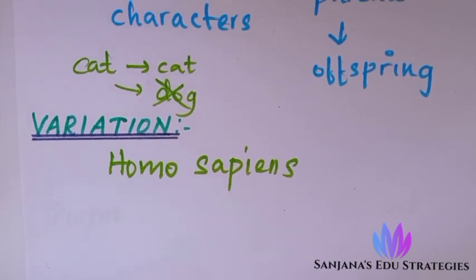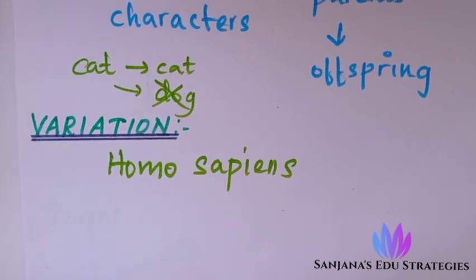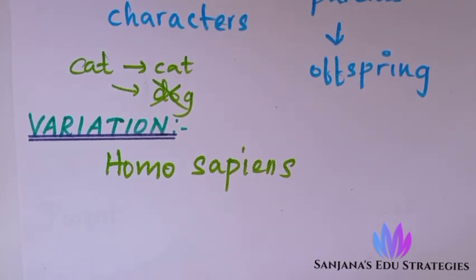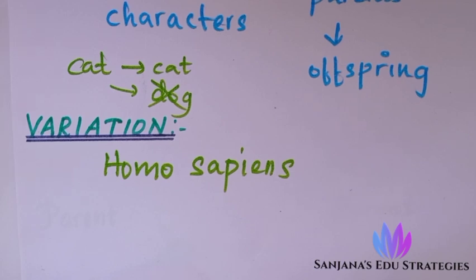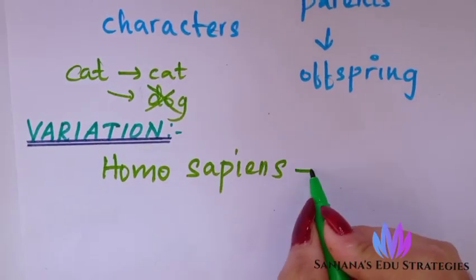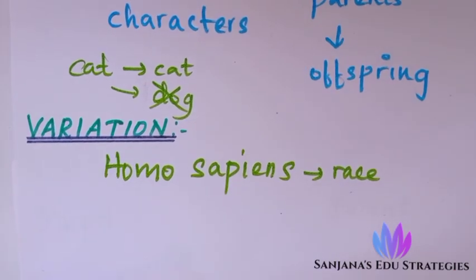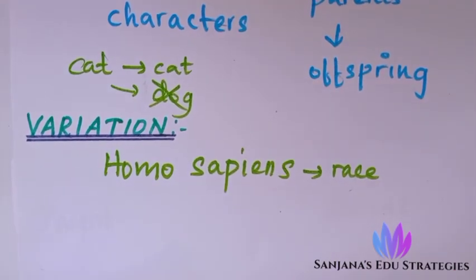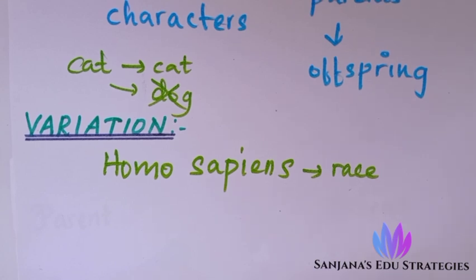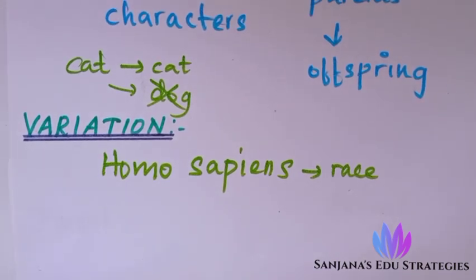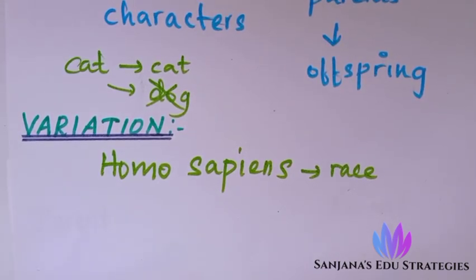When we take Homo sapiens, that is humans, the scientific name of human is Homo sapiens, in Homo sapiens itself we have different tribes, or you can call it race. Each tribe differs in body features from the other, so there is variation in that population.